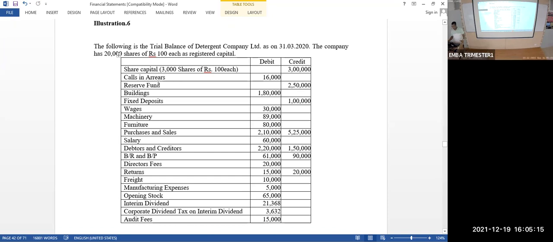Okay. Reserve fund. This is a balance sheet item. This also is a balance sheet item to be minus from the capital. Third one, reserve fund is the balance sheet item, which will come under reserve and surplus heading.